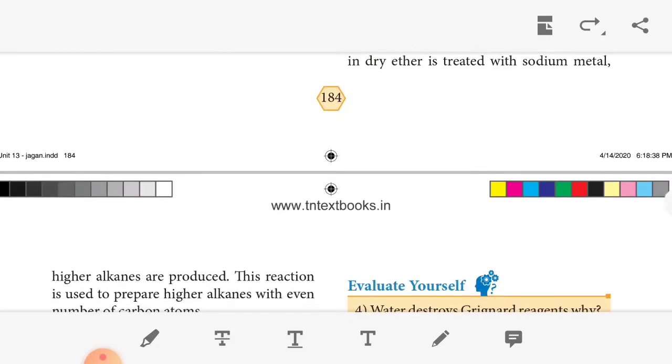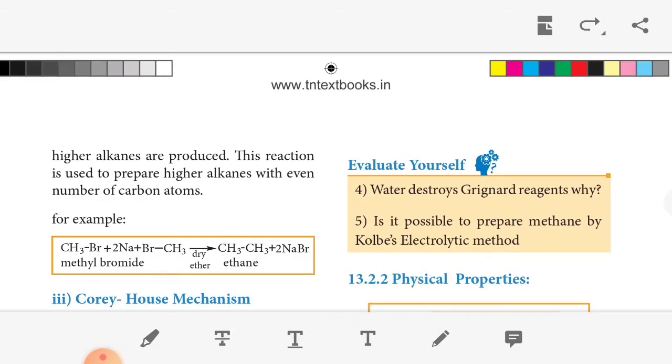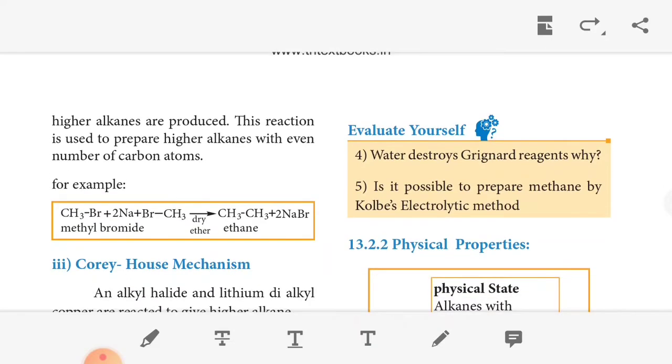The next one, Wurtz reaction. In the Wurtz reaction, when a solution of haloalkane in dry ether is treated with sodium metal, higher alkanes are produced. This reaction is used to prepare higher alkanes with an even number of carbon atoms. Here we take an example: two molecules of methyl bromide react with sodium metal. We get ethane plus sodium bromide. This is the Wurtz reaction.